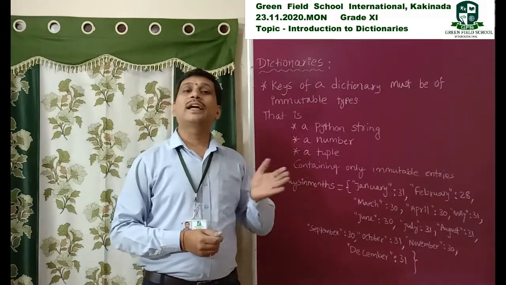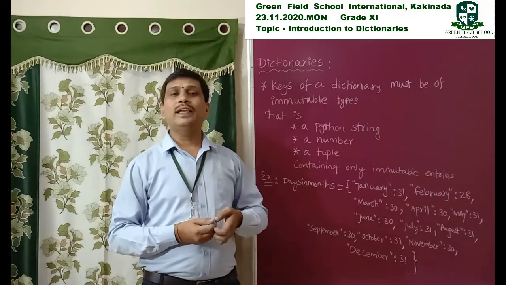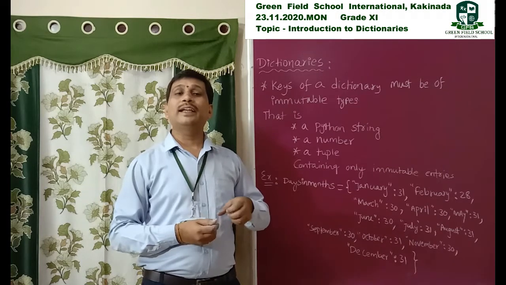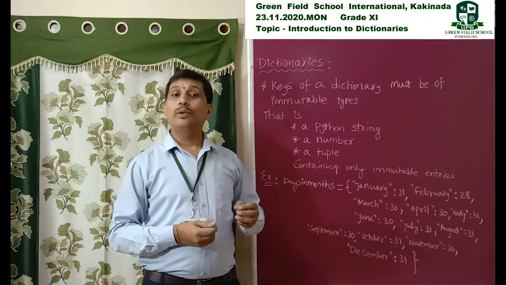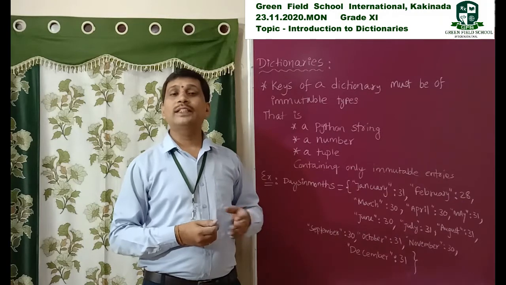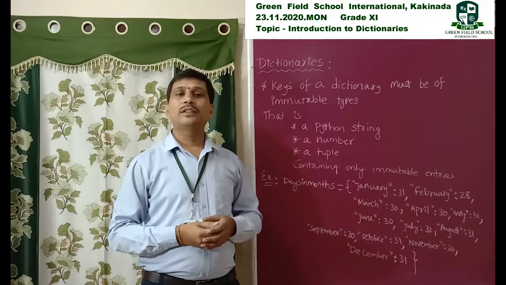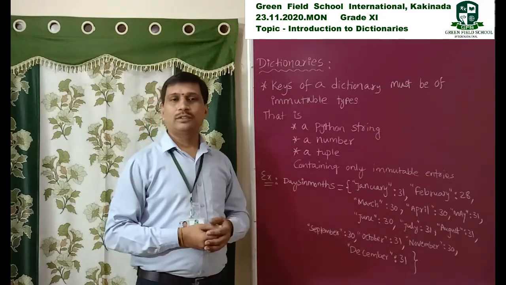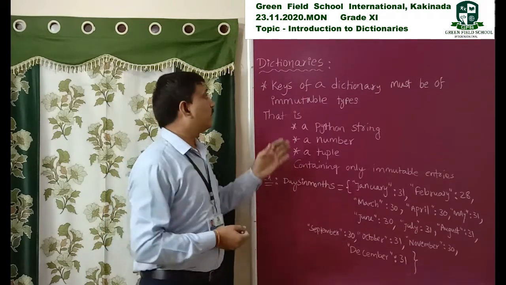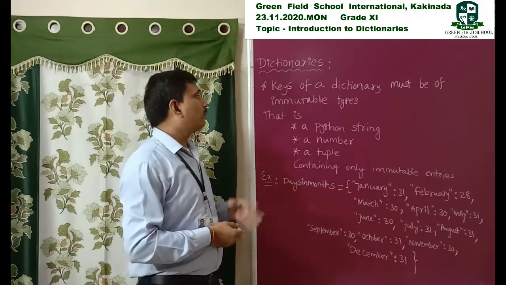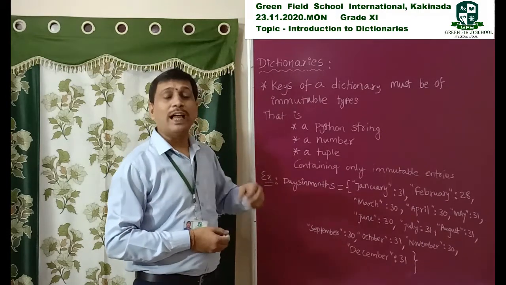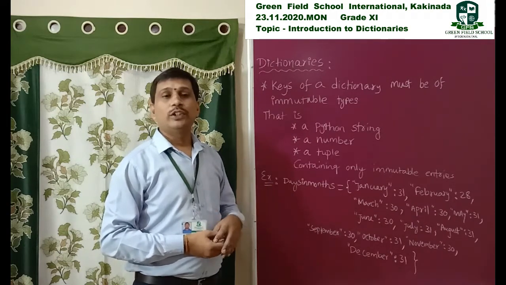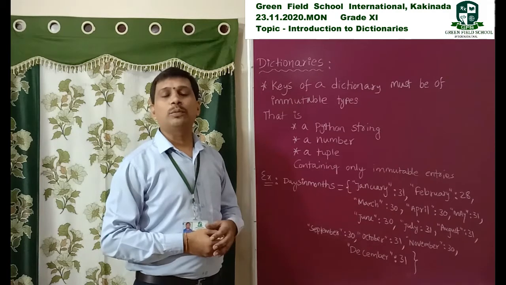Actually, dictionaries are mutable, but the corresponding keys contained in the dictionary are not mutable data types. So keys are immutable data types. I create this through an example: keys of a dictionary must be of immutable types. The keys must and should be specified as immutable data types.